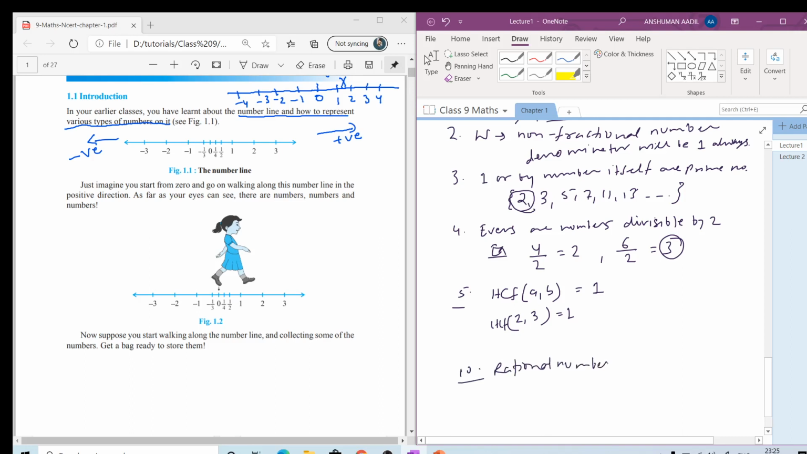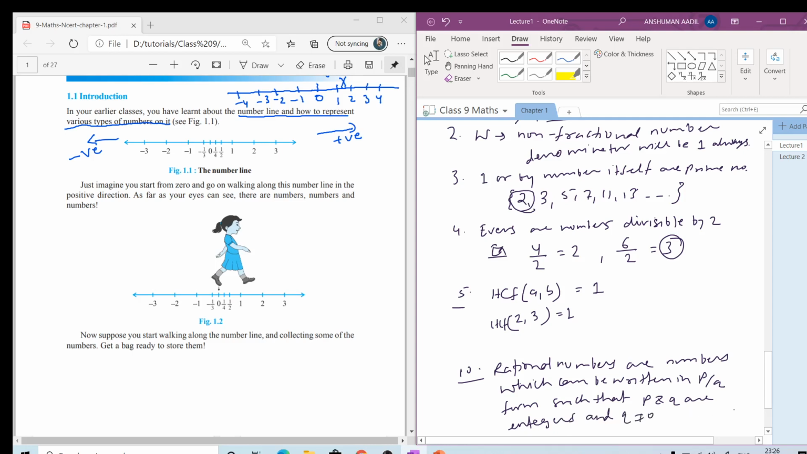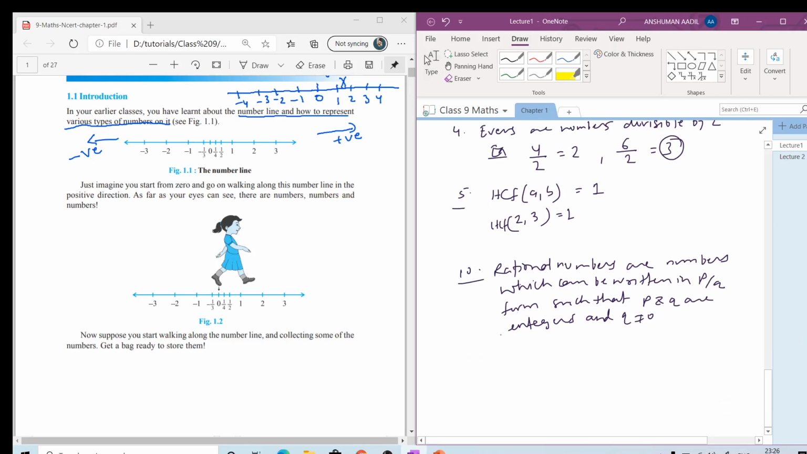Rational numbers are numbers which can be written in P by Q form such that P and Q are integers and Q is not equal to 0, and also P and Q have no common factor other than 1. So these are rational numbers.